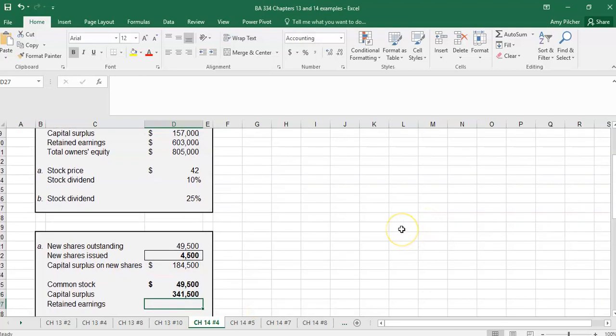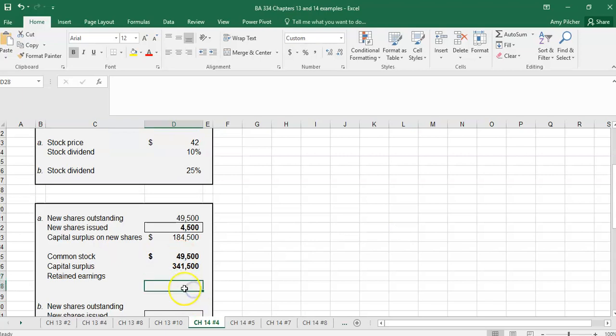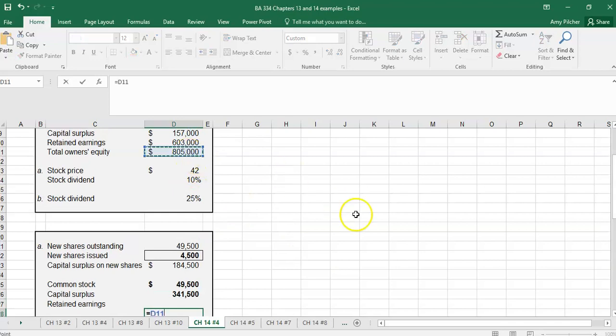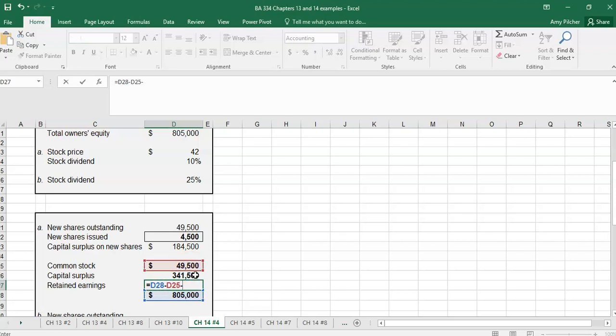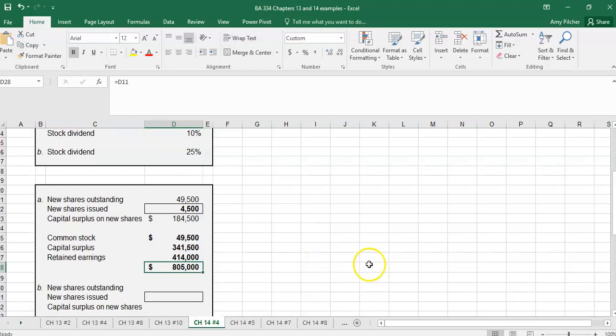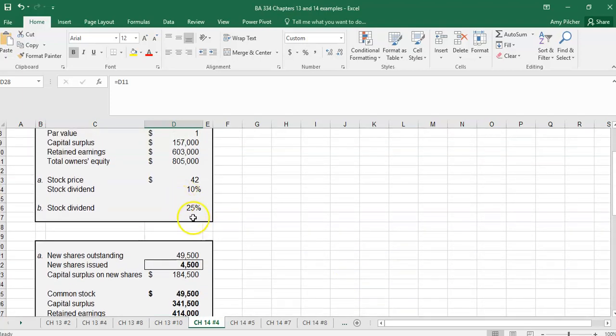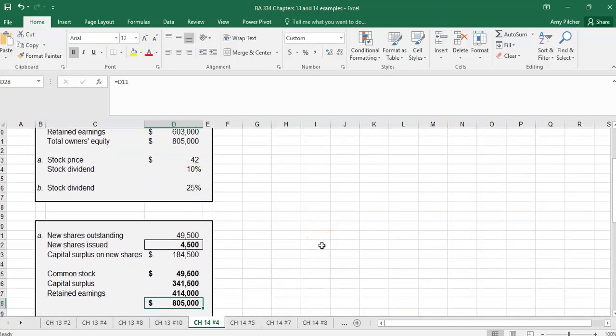Our retained earnings is going to decrease because we decrease retained earnings when we pay any kind of dividend, but our total equity doesn't change. So we can use our total equity minus the common stock and the capital surplus to calculate what the new retained earnings is. B is exactly the same, except in this case, we're issuing a 25% stock dividend.